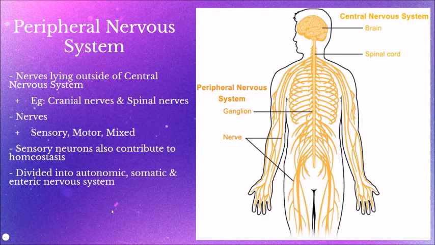The autonomic nervous system controls involuntary actions, actions that are not within our conscious control. The somatic nervous system controls voluntary movements, actions that are within our conscious control. The enteric nervous system controls the digestive system.